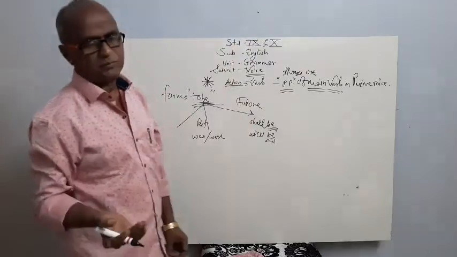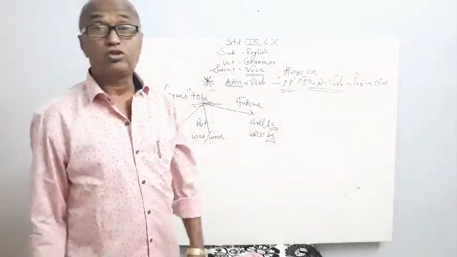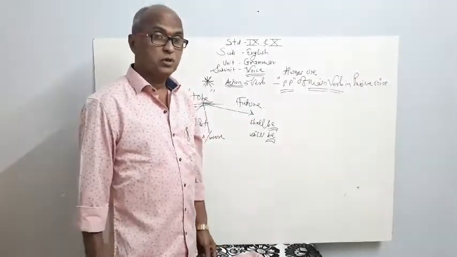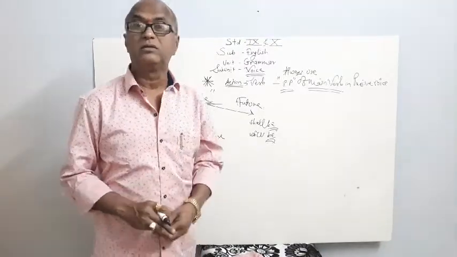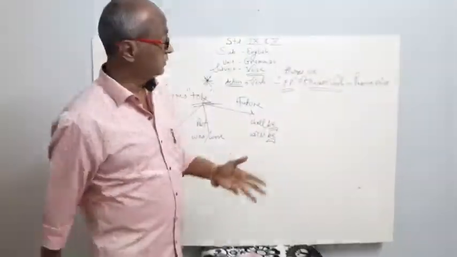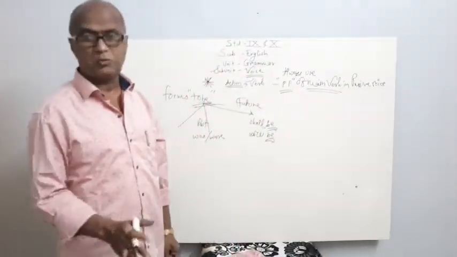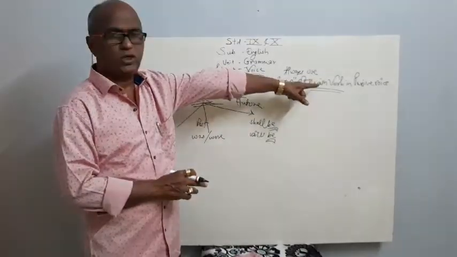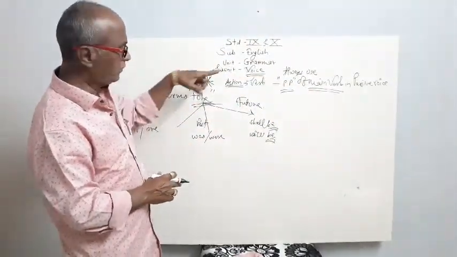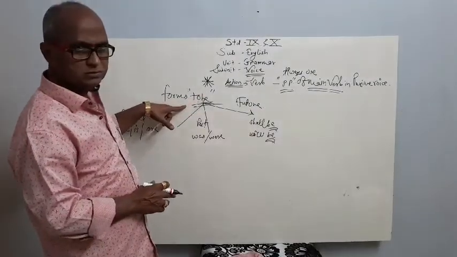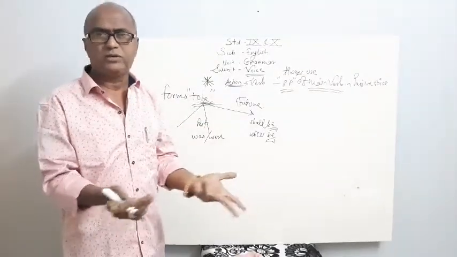PP, past participle, means in our language you may consider it as the third form of the main verb, or your teachers may tell you about mathematical formulation of all the verbs, V1, V2, like this. It is the past participle of the main verb. Always use the past participle of the main verb in the passive voice. It's very important. And what about the helping verb? Always use a form of to be in the passive voice. Then we must know what are the forms of to be and where to use them.